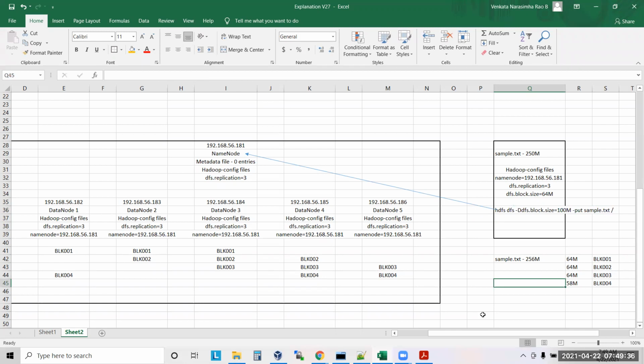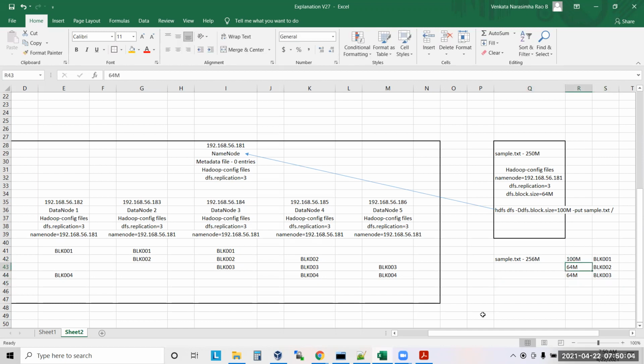Now tell me, what will it do? How will this file be written? Block size is given as 100 MB. It means you explicitly told it you want this file to be split into 100 MB pieces. I don't want to go with the default of 64 MB. Got it? Then how many pieces will this be divided into? 3 pieces: 100 MB, 100 MB, and 50 MB.